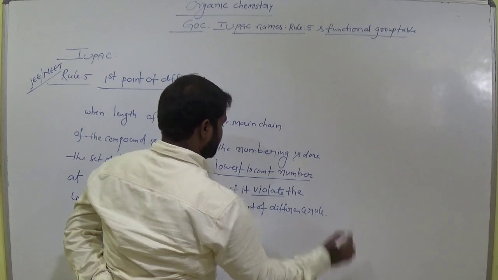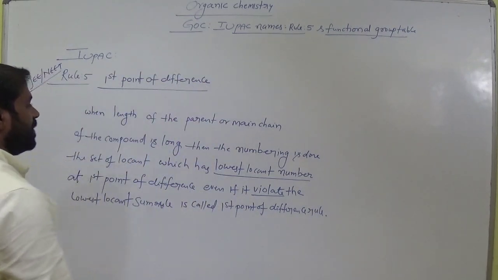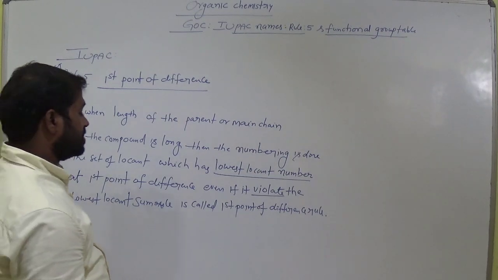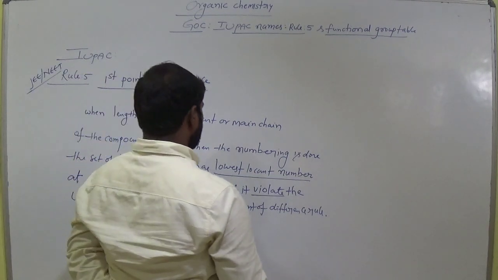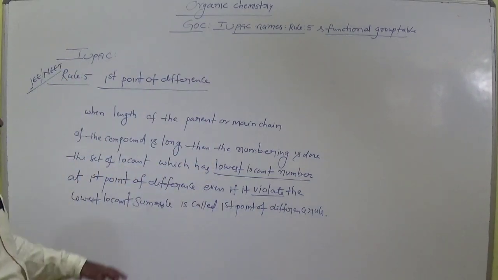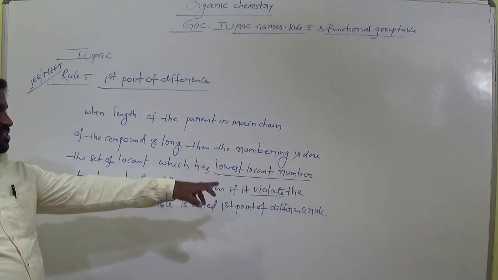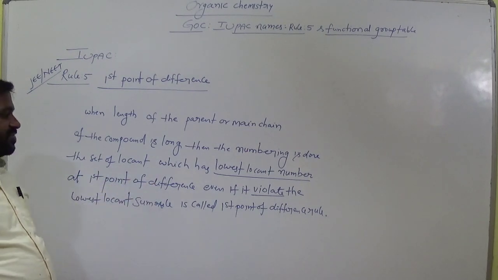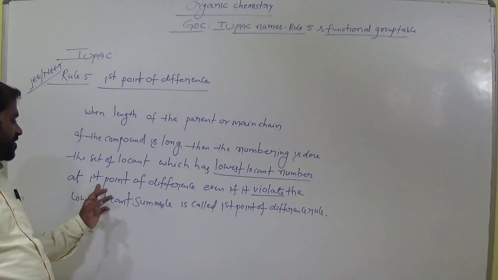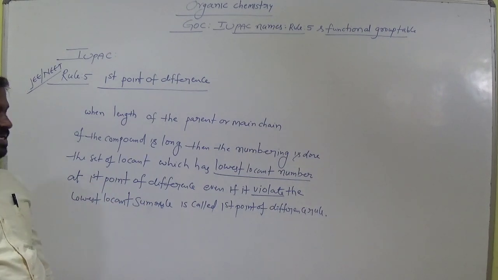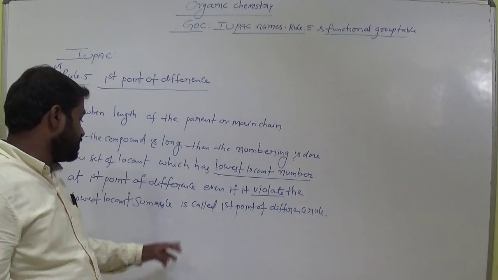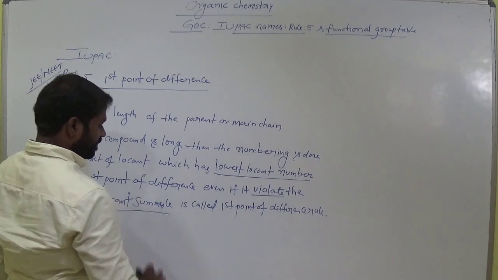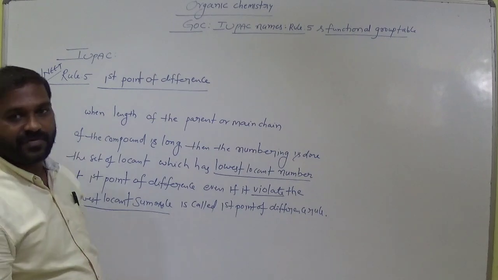So when the length of the parent or main chain of the compound is long, then the numbering is done. The set of locants which has the lowest locant number at the first point of difference, even if it violates the lowest locant sum rule, is called the first point of difference.